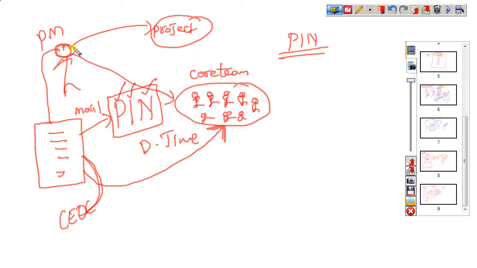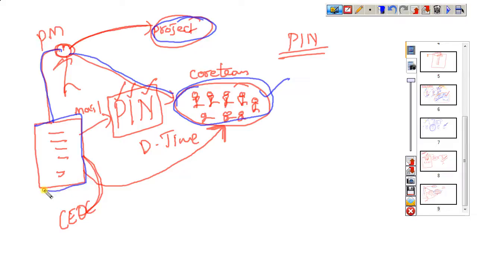For the project manager to complete one project in a successful manner, they select and find one team. This is a core team. Once the team is finalized, one fine day the project manager will prepare one mail. This mail is sent to all the team members, so that we can start our project work on such and such date and such and such time. Please, everyone get ready. They prepare this pre-intimation mail and send it to all the team members.